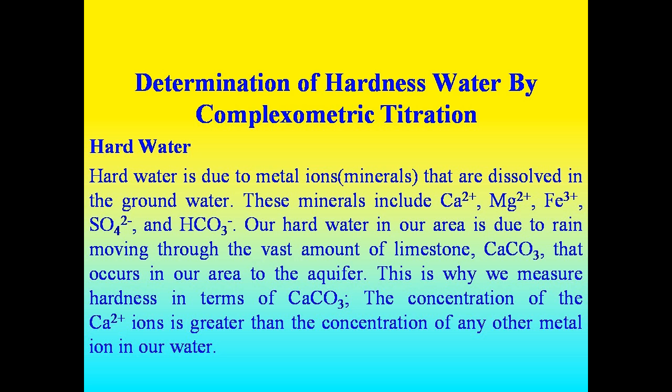Our hard water is due to rain moving through the vast amount of limestone, that is calcium carbonate, that occurs in our area to the aquifer. This is why we measure hardness in terms of calcium carbonate. The concentration of calcium ions is greater than the concentration of any other metal ion in our water.